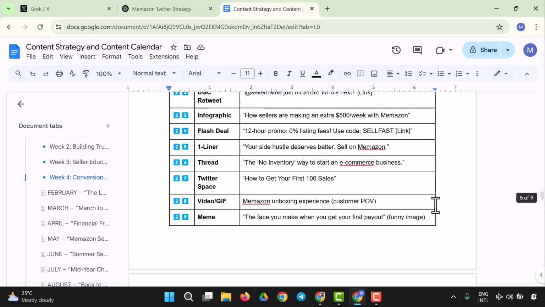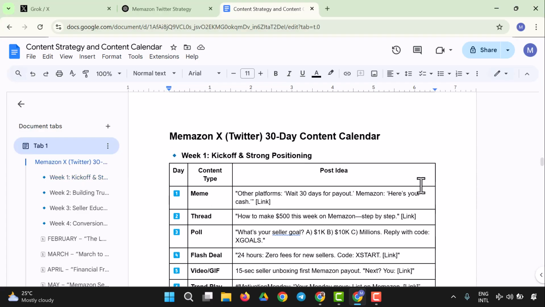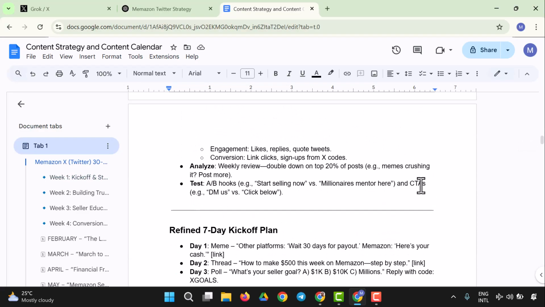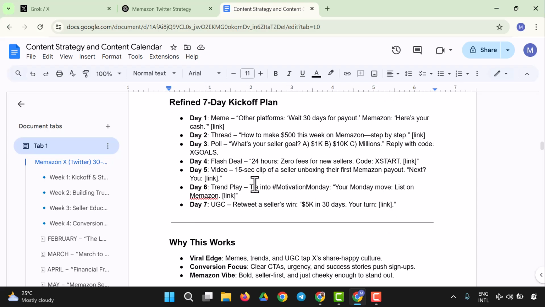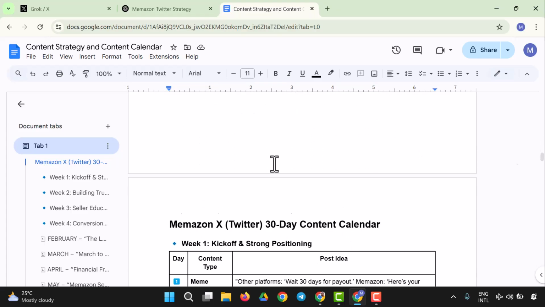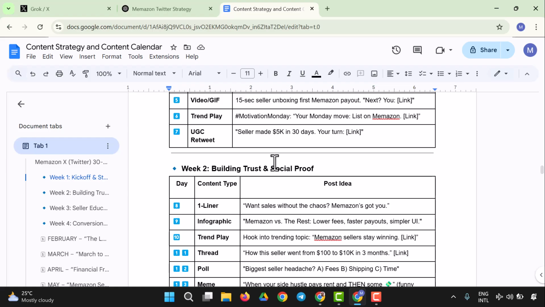Welcome back, guys. So right now we have the content strategy, we have the content calendar for 30 days, and everything goes well. So the first 7 days are something like this, and here we have how to make $500 in a week. We have all these, and yes, they are good looking. So we could have heavy content created and all that.